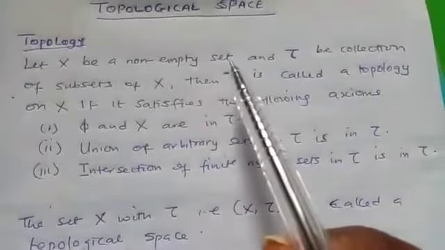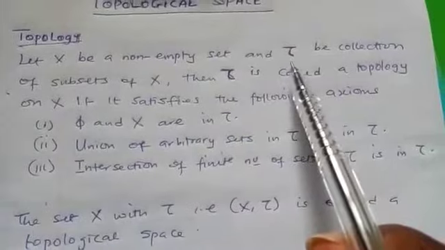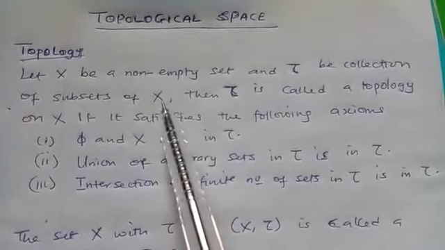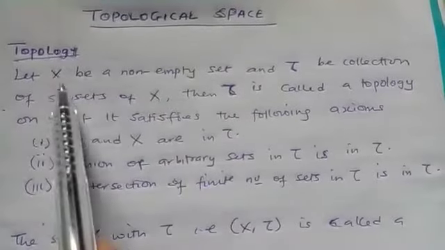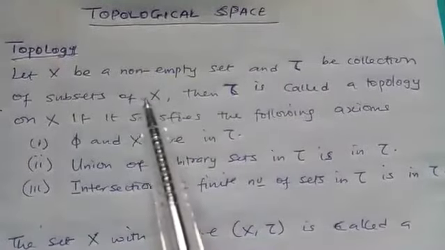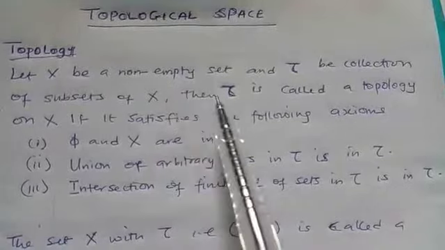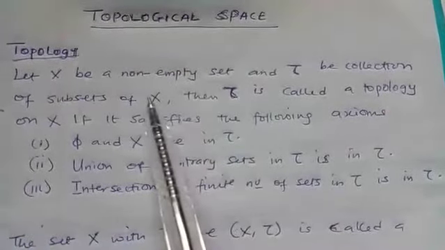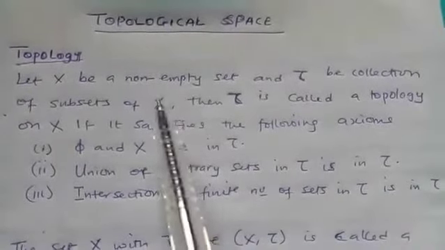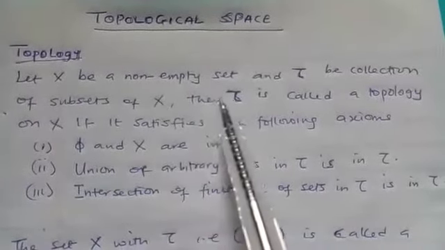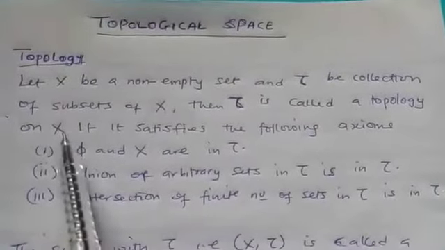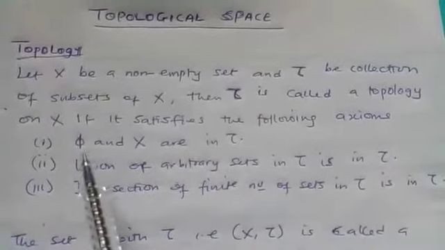Let S be a non-empty set and let tau be a collection of subsets of S. That is, if you have the subsets of S and this is a collection of some of them, not all of them. It may be all of them, but here we are not assuming that it's all of them. So we just see some collection of subsets of S. Then this tau is called a topology on S if it satisfies the following axioms.